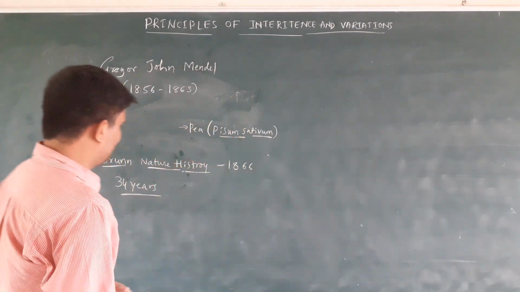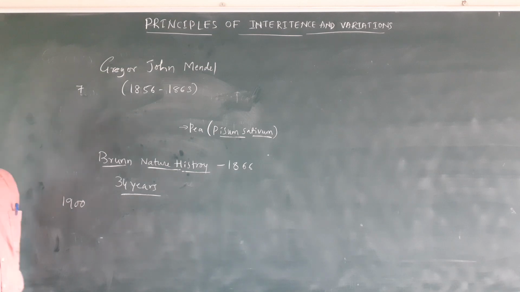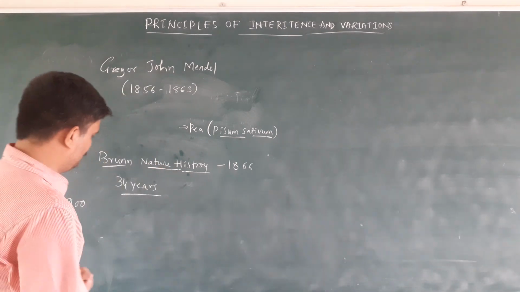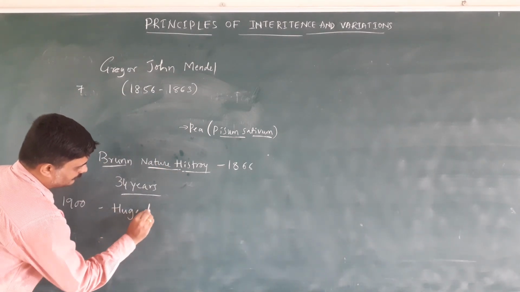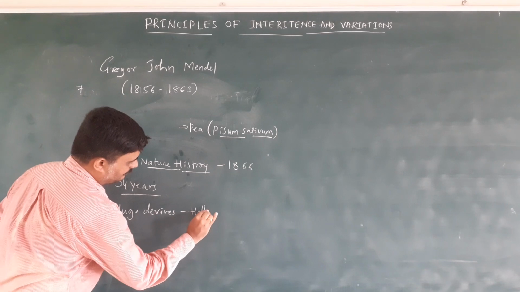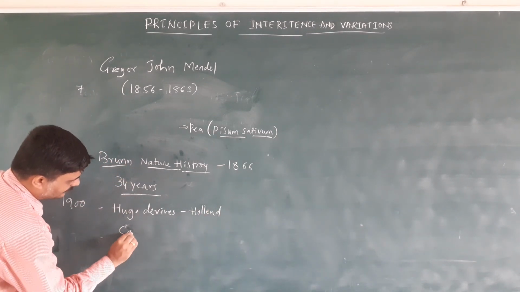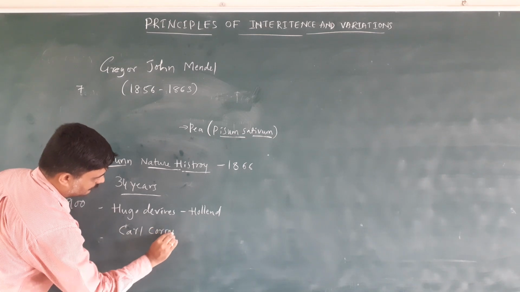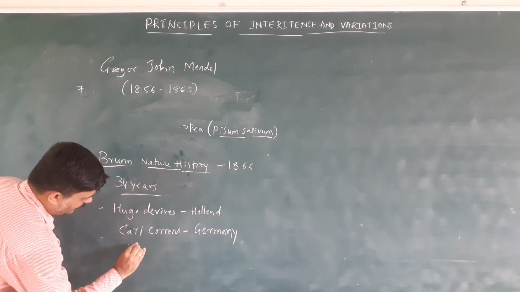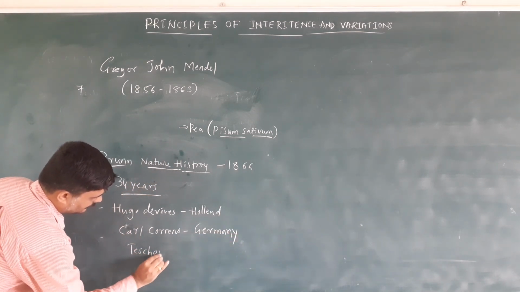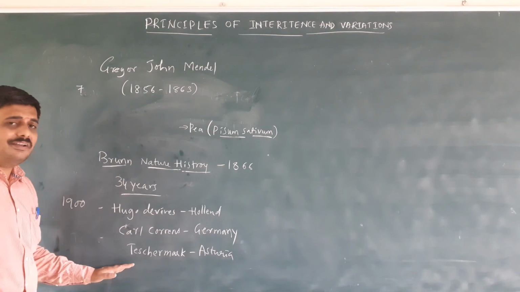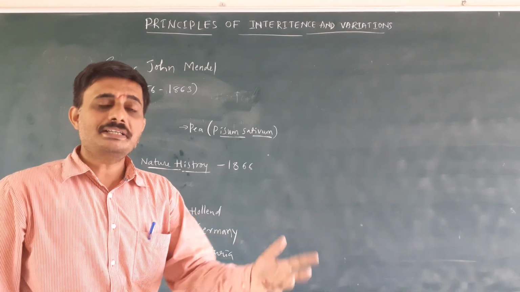Later, in the year 1900, three scientists from three different countries, Hugo de Vries from Holland, Karl Correns from Germany, and Tschermak from Austria, carried out experiments on different plants and animals.